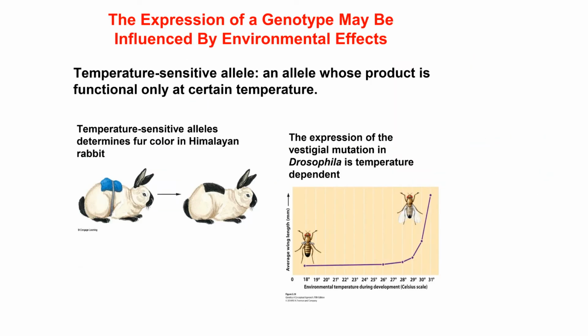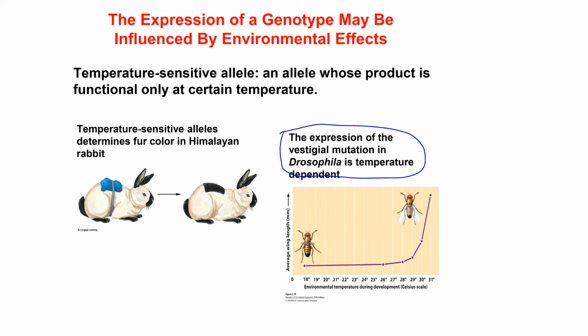The expression of some genotypes may be influenced by environmental factors. We already talked before about the effect of environment on sex development in turtles and alligators. Here it's a slightly different condition. In this case, we will focus on temperature-sensitive alleles which encode products, proteins, enzymes, which are active at a certain temperature. One of the best examples is the expression of the vestigial mutation in fruit flies.